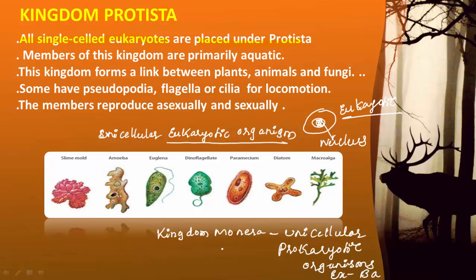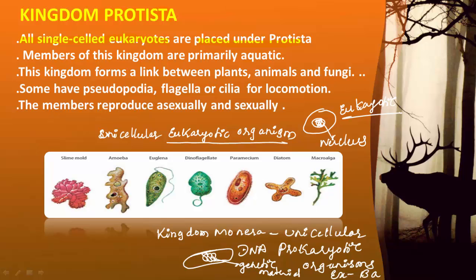The example for the members of kingdom Monera is bacteria. Here I will draw a simple cell to show a bacterium. This is the condition. Here the nuclear membrane is absent, therefore the cell is prokaryotic. This coiled structure represents genetic material or hereditary material, and genetic material is nothing but DNA.